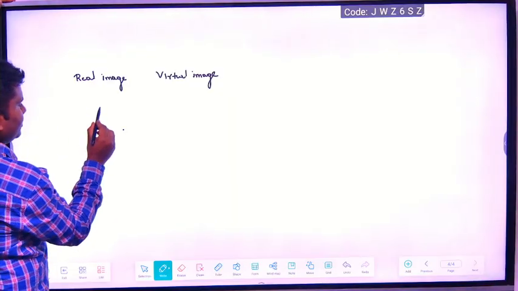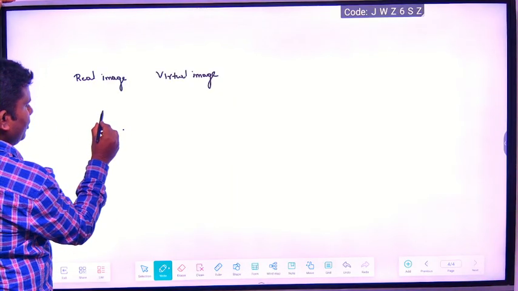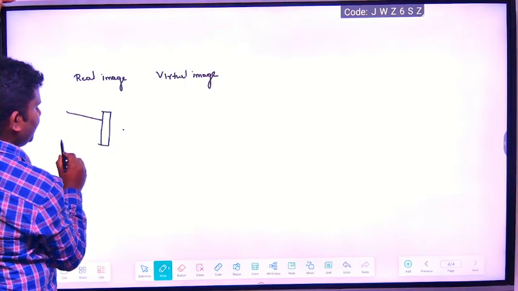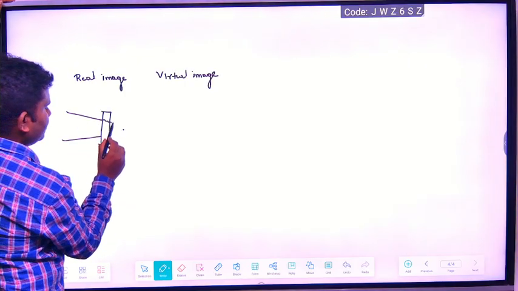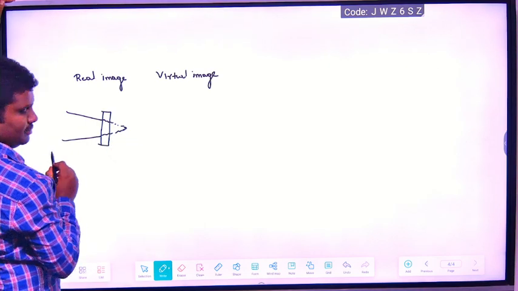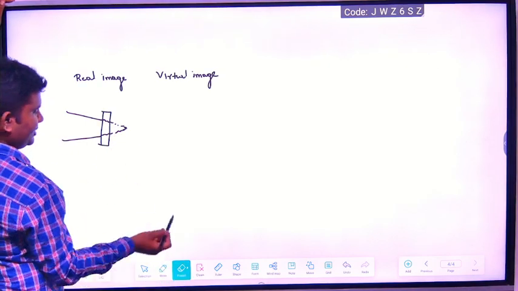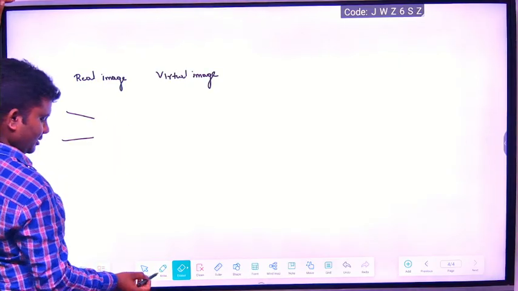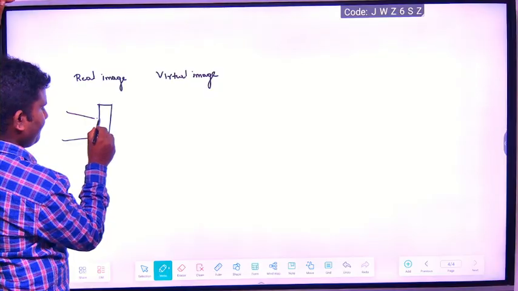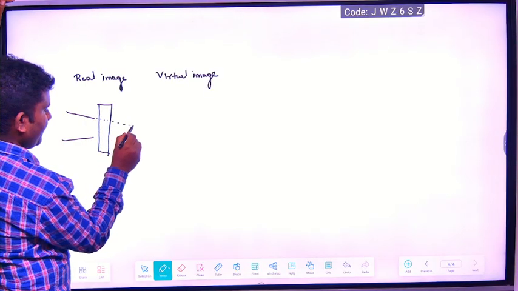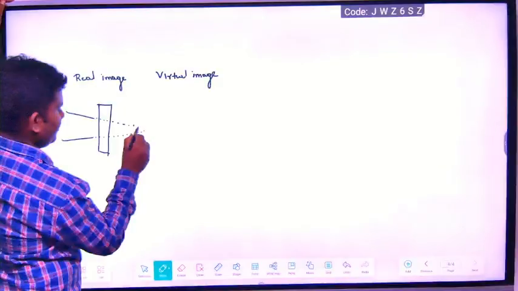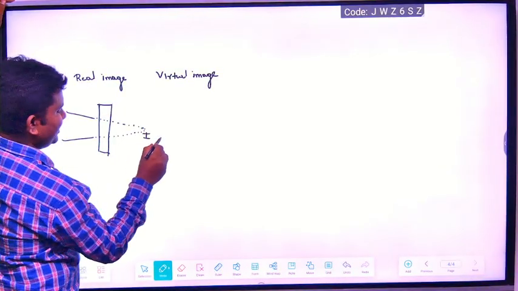So real image means what? If the light rays are coming and falling on the optical medium, they will meet at one point. The image forms here.